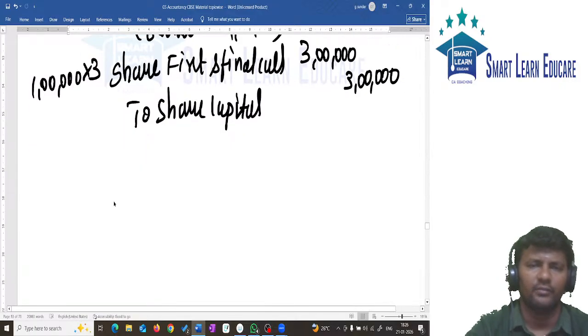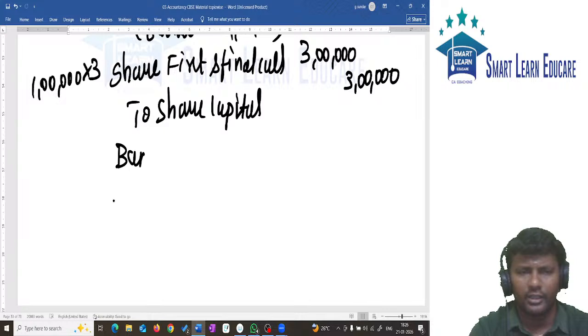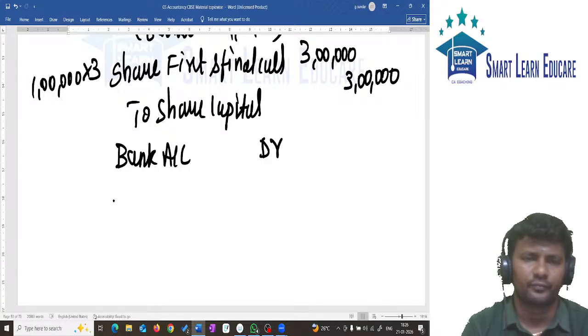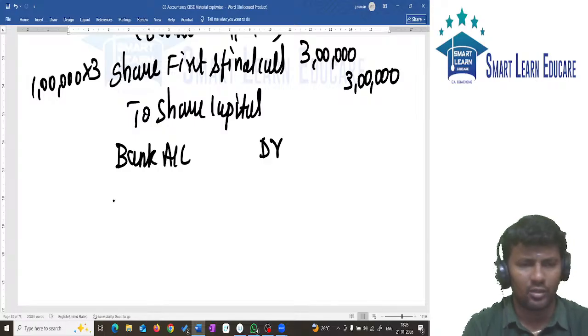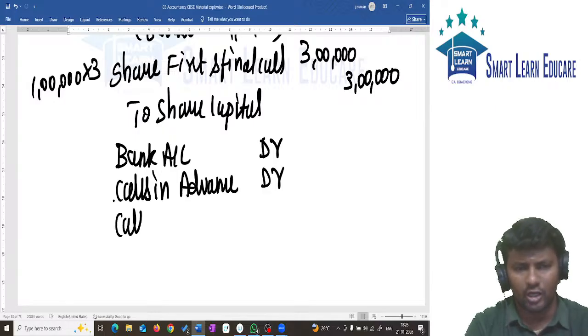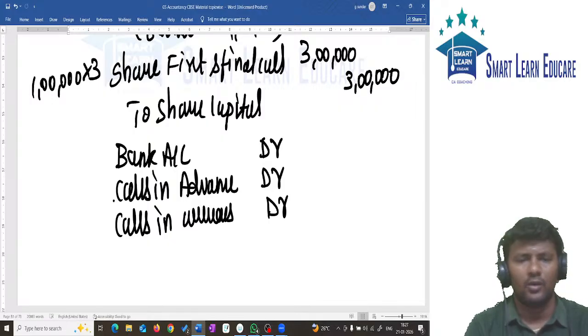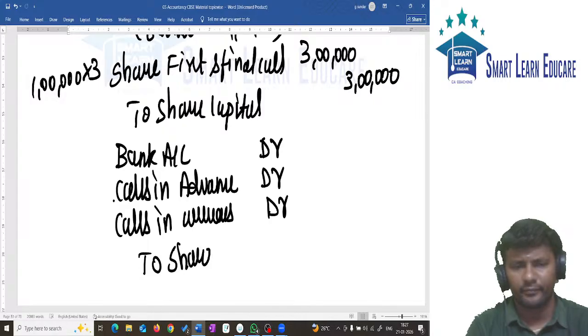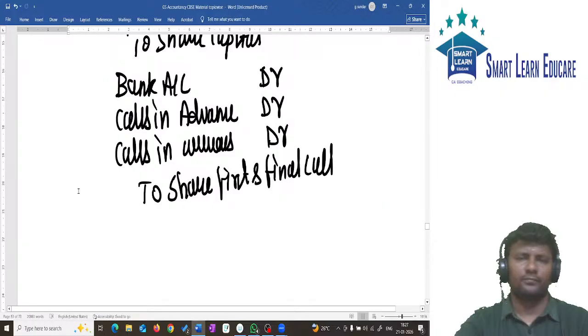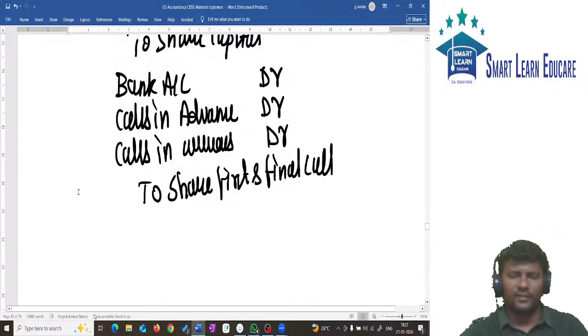In the receipt entry, அந்த entry எழுதுங்க. Bank account debit. Also calls in advance account debit. Calls in arrears account debit to share first and final call.